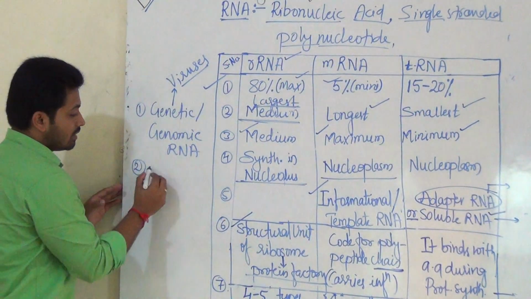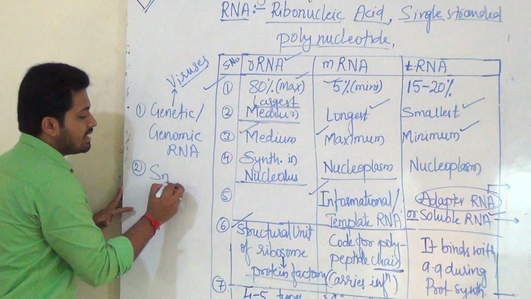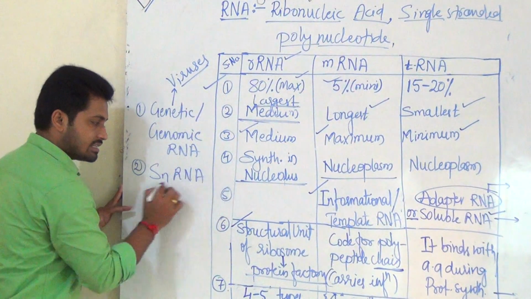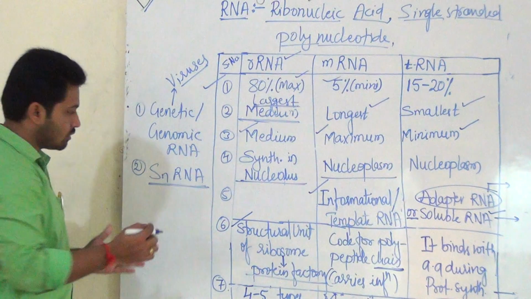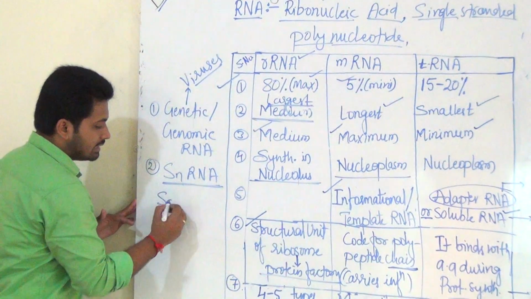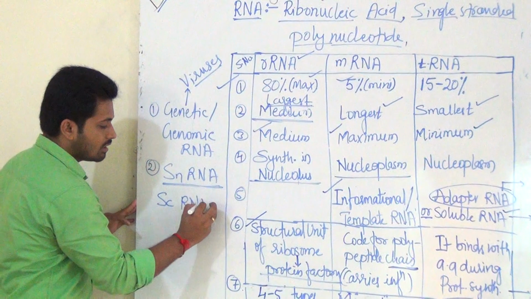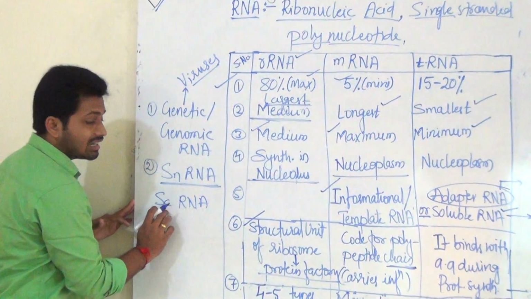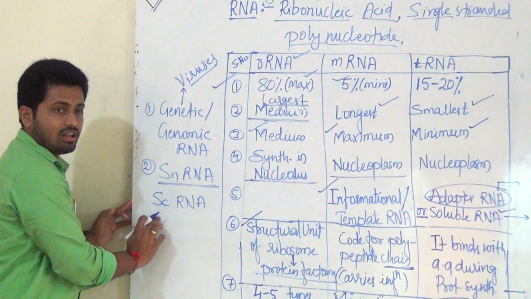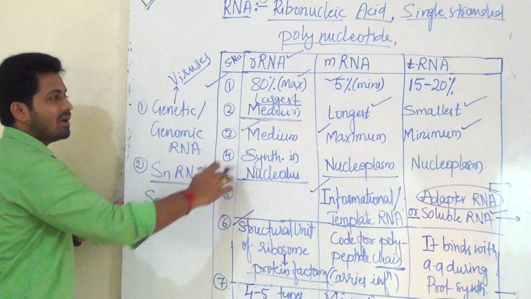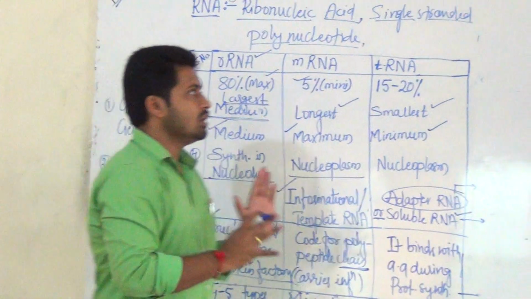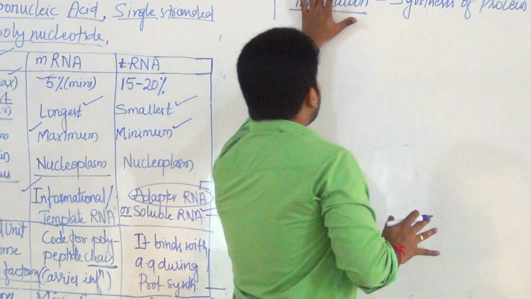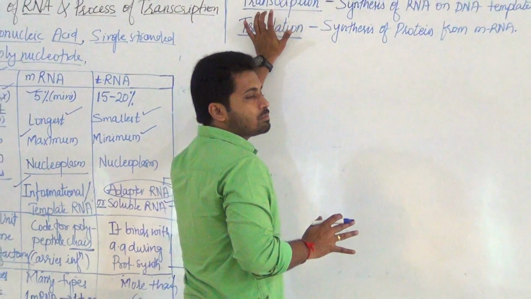Another name, that is snRNA. This is mentioned in NCERT. Please concentrate. sn is nothing but small nuclear RNA. Another type, scRNA, that is small cytoplasmic RNA. So apart from these three, these are the other three types of RNA. Okay, so coming to our main process, that is transcription.